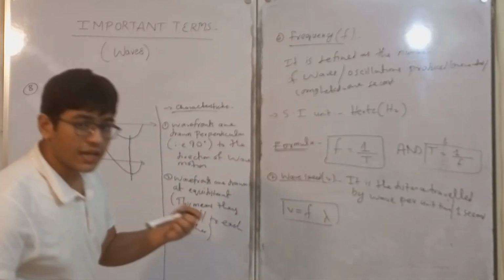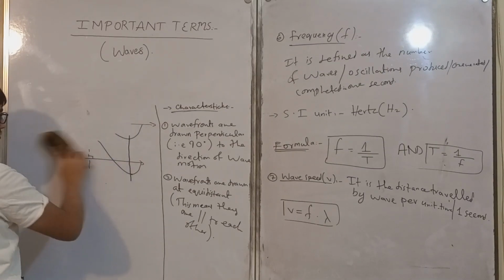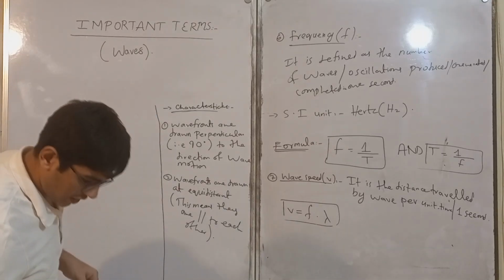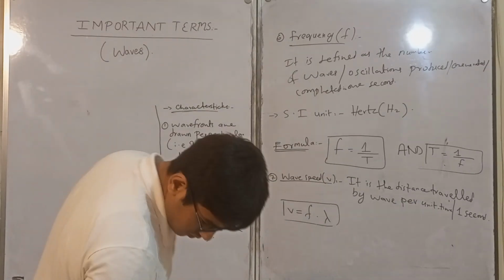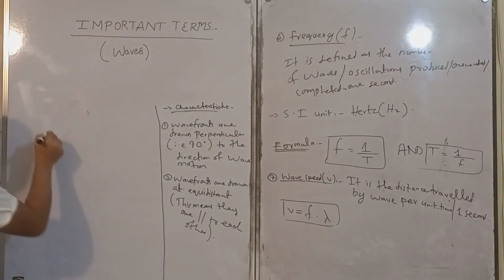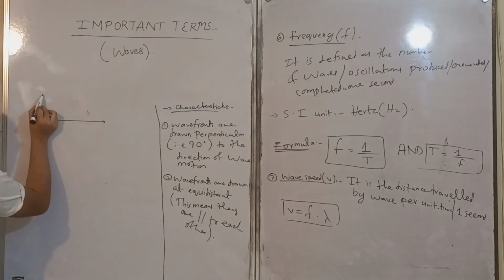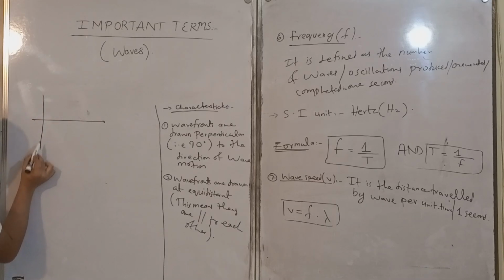And now examiner can ask you to draw wave fronts for certain wave forms. Let's say this is a wave motion that is horizontal. So wave fronts will be drawn like this, and they will be the representation of the actual waveform.